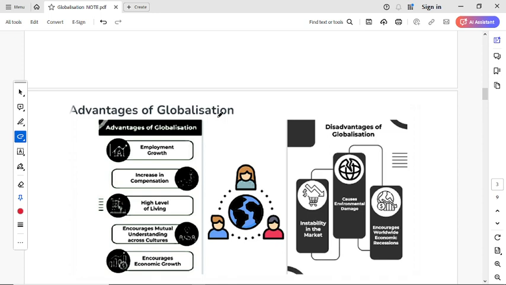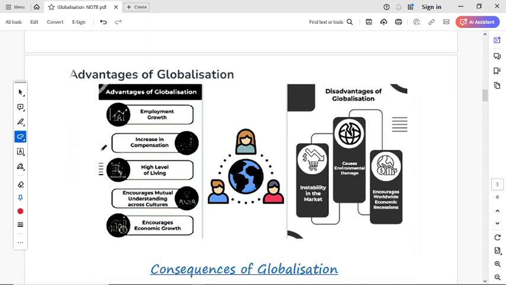Okay, now next we'll discuss something advanced: what are the advantages and disadvantages of globalization. As I have told you earlier, there are not only advantages of globalization, there are some disadvantages also. First we will look at the advantages of globalization. The first advantage of globalization is employment growth, means due to globalization we get employment growth.